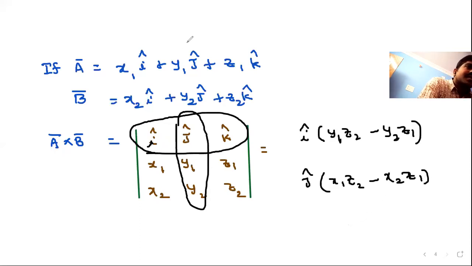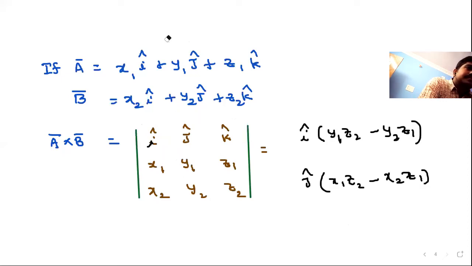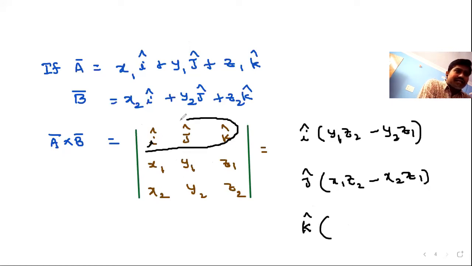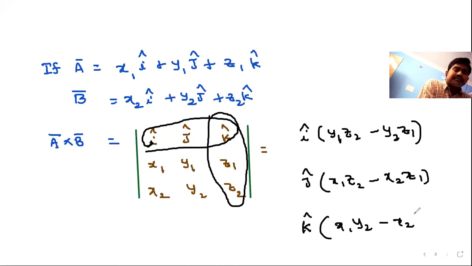Next, I will go to the third term, the k component. You neglect the row and the column related to the k component, then you will have these 4 terms only: X1 Y2 minus X2 Y1.